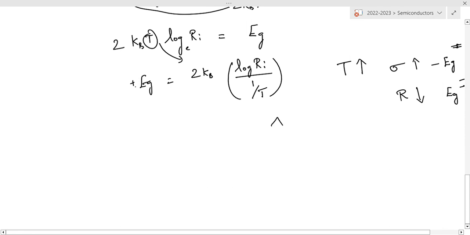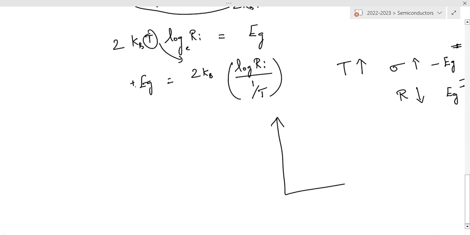If a graph is plotted with log Ri along the y-axis and 1 by T, decrease in temperature, along the x-axis, when the temperature is decreasing, there will be increase in the resistance of the intrinsic semiconductor.